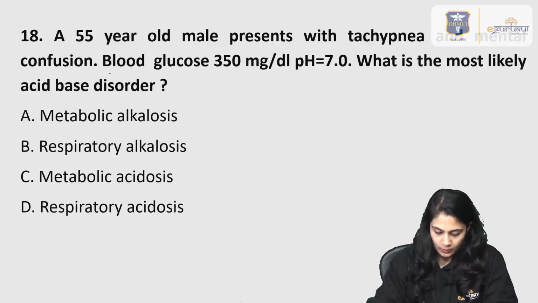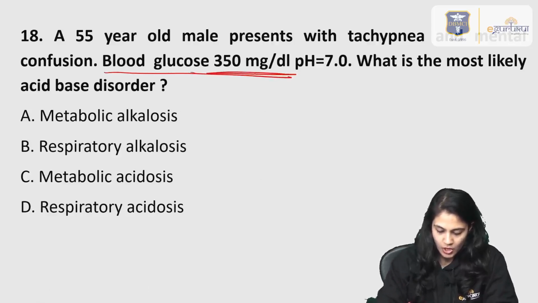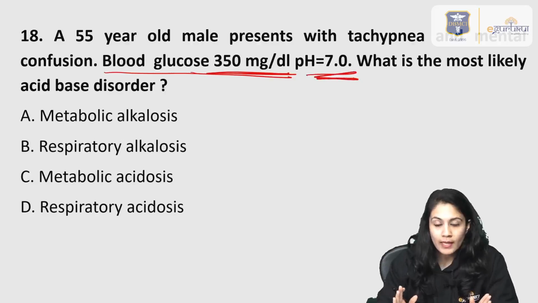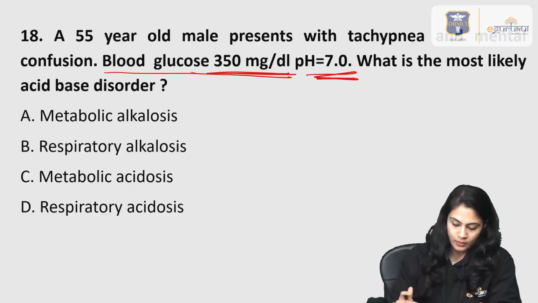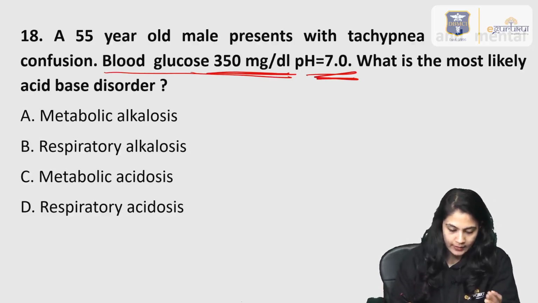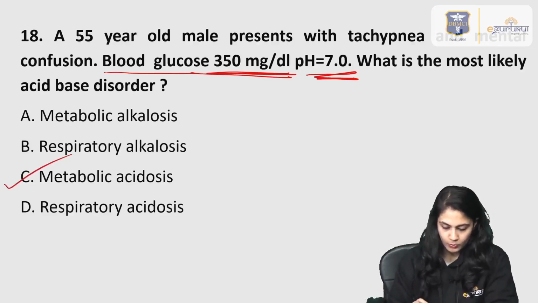Again, now the blood glucose is very high and the pH is low. Now we know that it is a case of acidosis, and we already discussed metabolic acidosis and its causes, and one of the causes was diabetes. So it is a typical case of DKA, and that's why the answer to this question is option C, right?